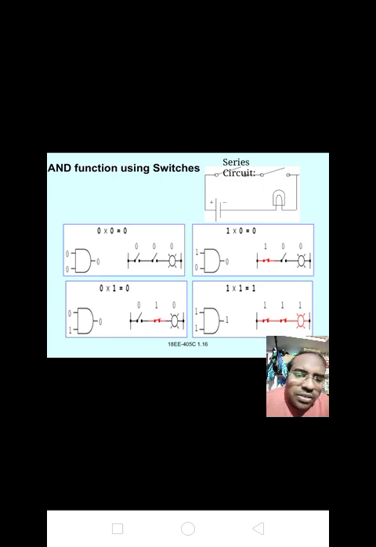Next, the last one, when both the inputs are high, that is 1 1, we get the output y equal to 1 into 1, that equal to 1. If both the switches are closed, the output will be closed, that is on condition, the bulb is in on condition. Please make a note of it, AND function using switches.